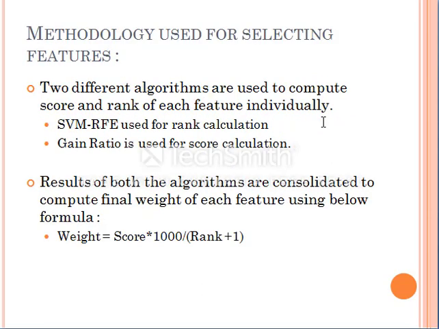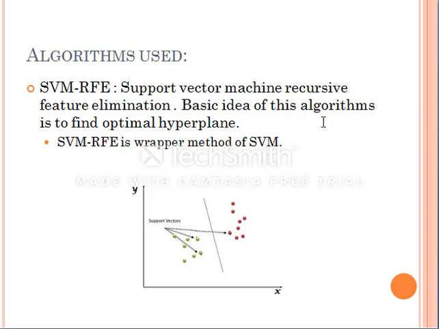Next, we will discuss the two models which we use for feature selection, that are SVM-RFE and gain ratio. SVM-RFE and gain ratio are used to compute the score and rank of each feature individually, and the results of both algorithms are consolidated to compute the final weight by using the formula score into 1000 upon rank plus 1.